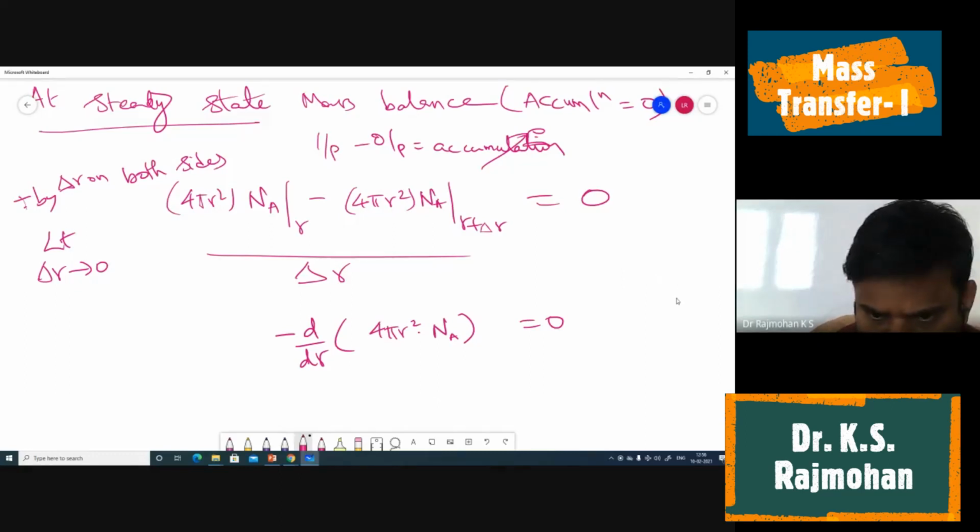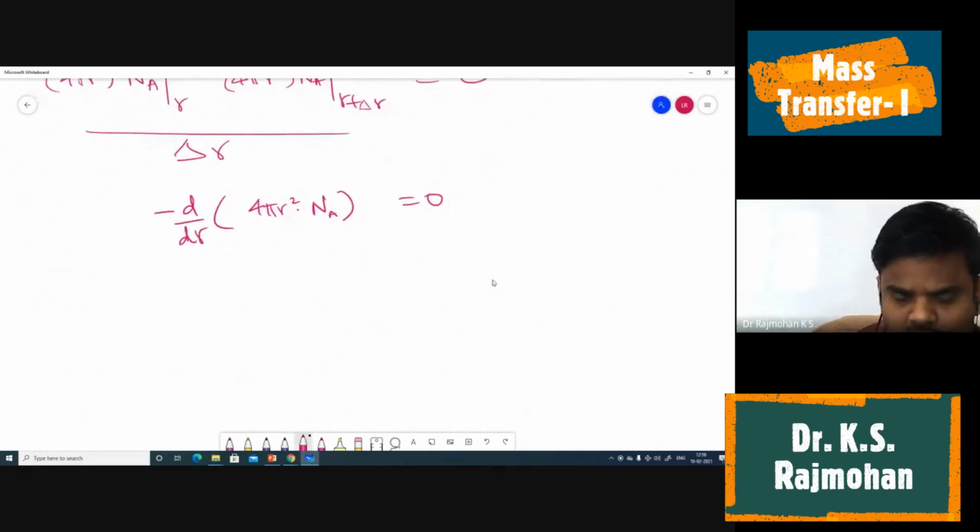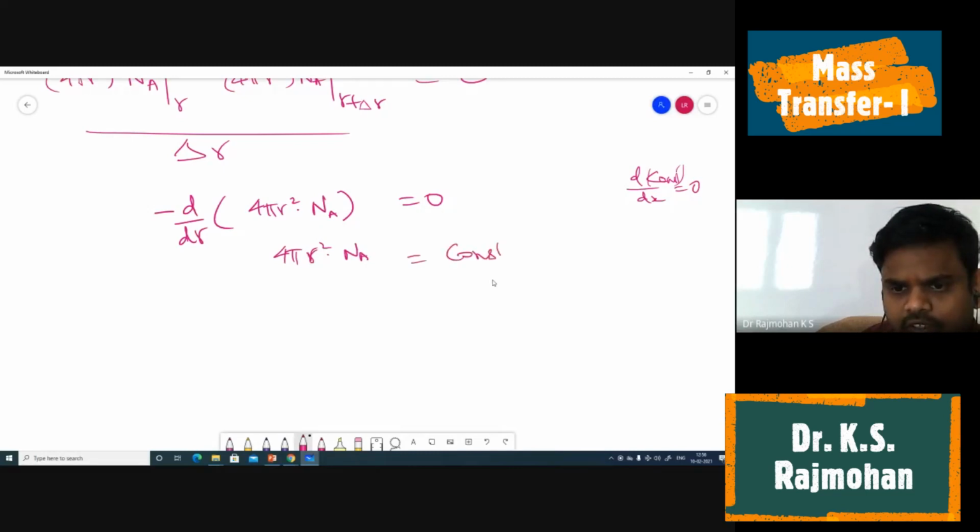So we have this derivative equal to 0. What does it mean? Any constant, if you take its differential, it will become 0, right? So that way we get to know that 4 pi r square into Na is equal to a constant.